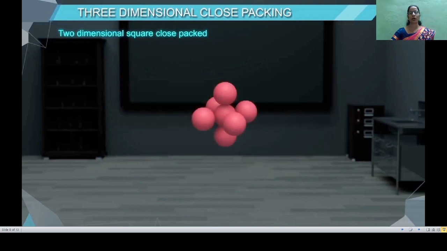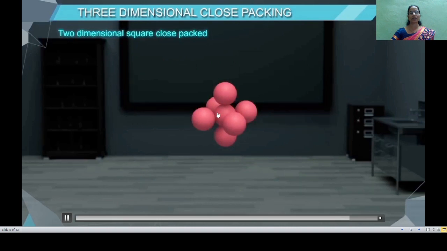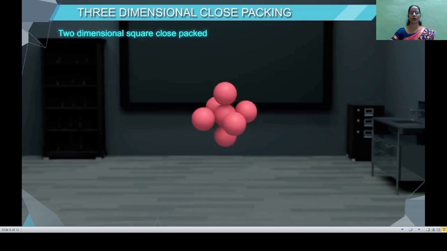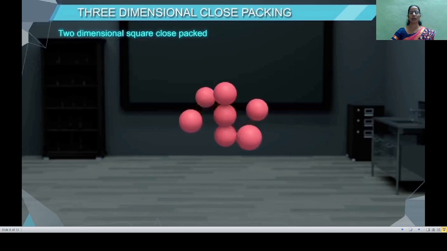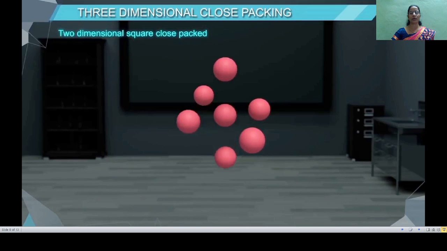Here the coordination number of each sphere is 6 because that sphere touches 6 spheres, out of which 4 are lying in its own plane. One is lying just above it and the other one is lying just below it. Thus, 6 spheres are touching any given sphere and therefore the coordination number is 6.